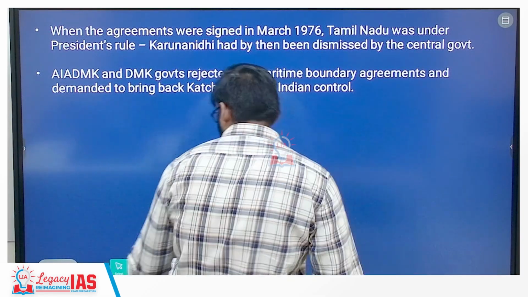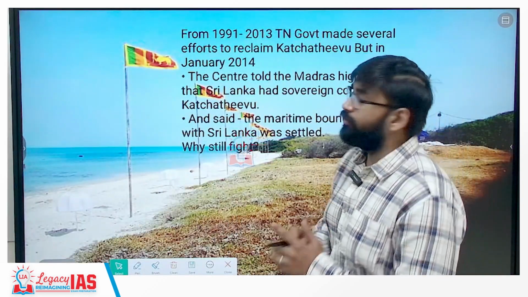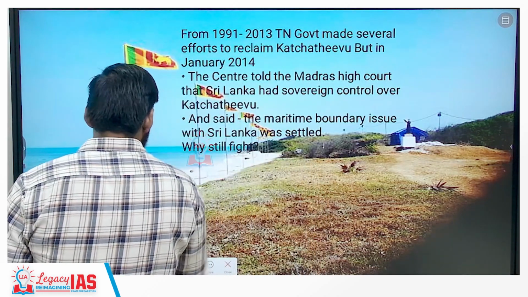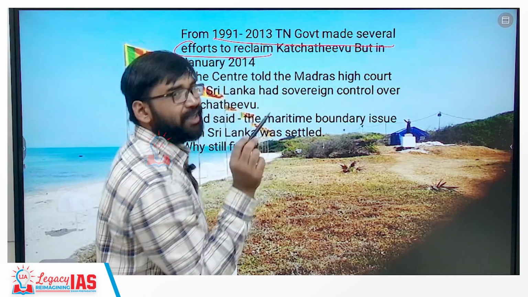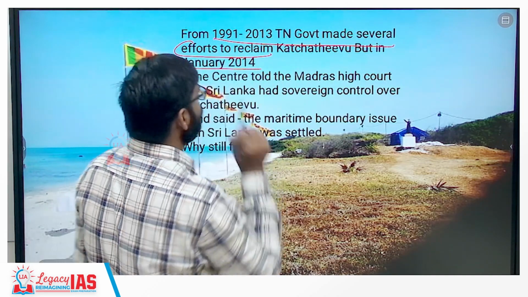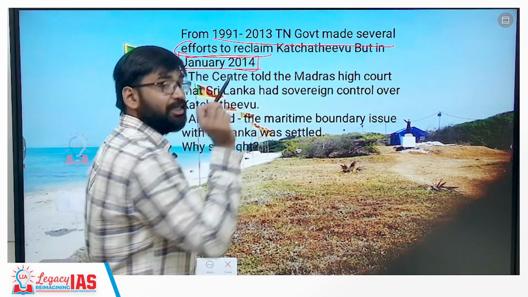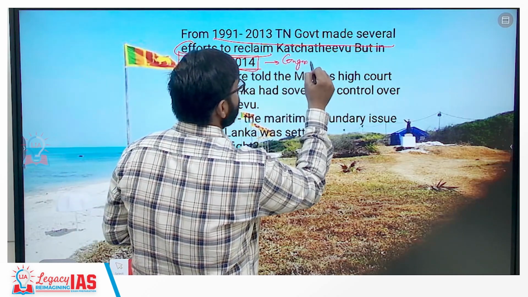अब यहाँ पर क्या हुआ? Now you can see here, 1991 till 2013, the Tamil Nadu government made various efforts to reclaim this island, Katchatheevu Island. But in January 2014, because in May elections were there, so this time period the Congress government was there.